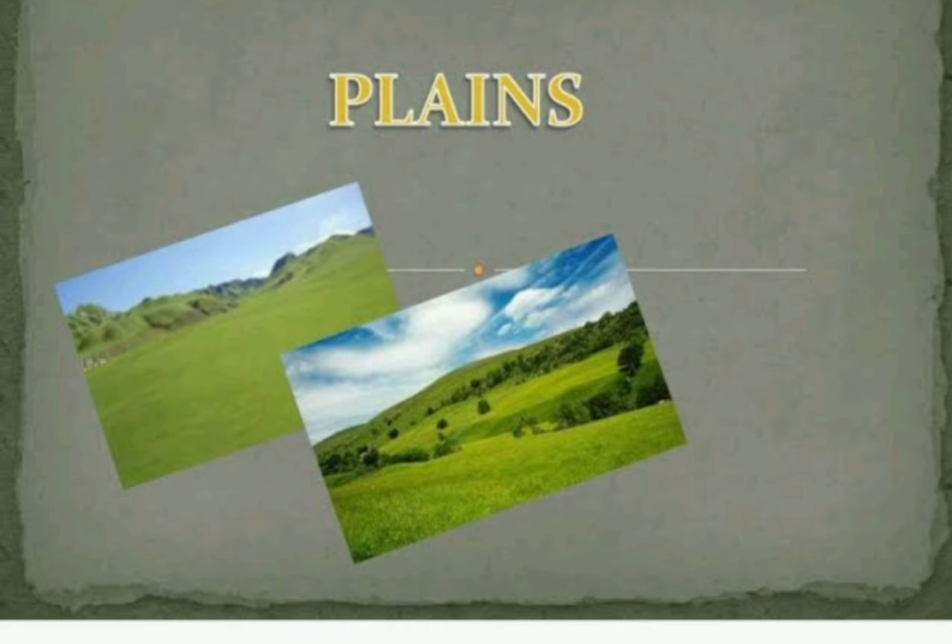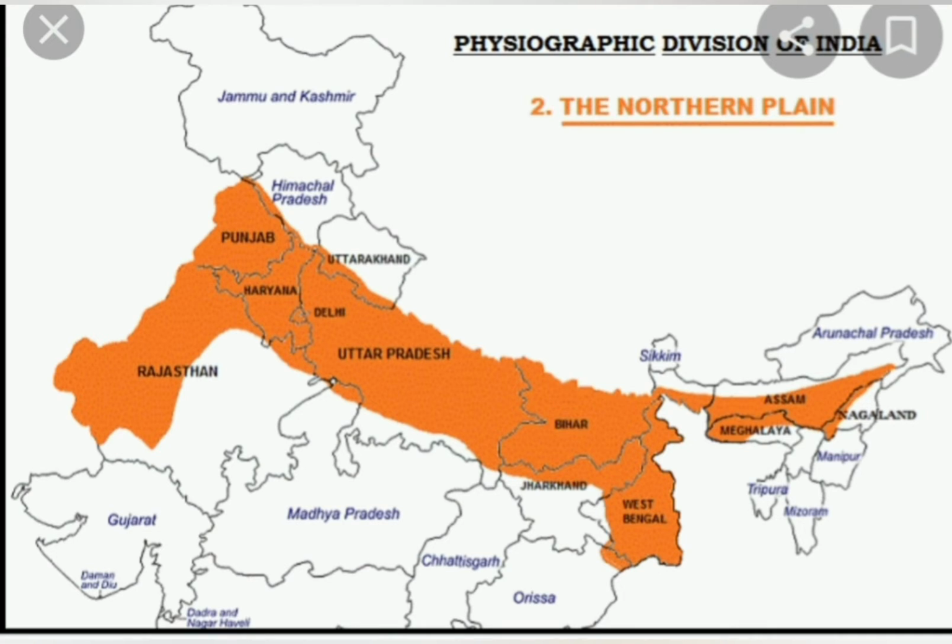Next landform that we will discuss is the plains. Many parts of our country have flat and level land. These are the plains. For example, the Indo-Gangetic plains of India, which are built by the rivers Indus, Ganga, and their tributaries, stretch from Punjab in the west to Assam in the east.